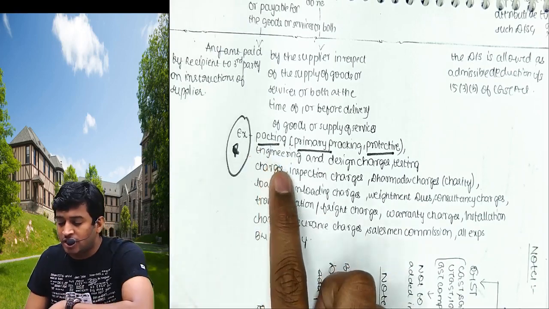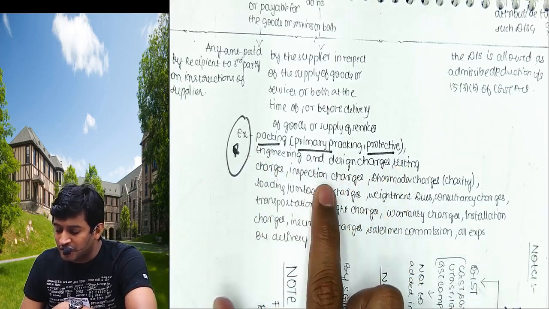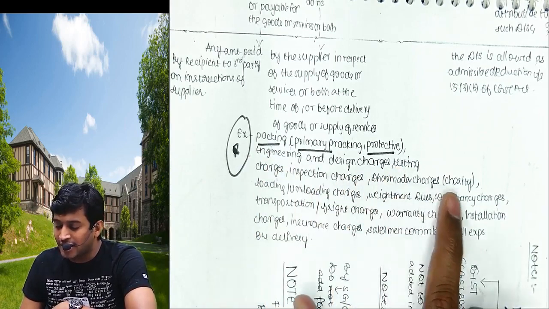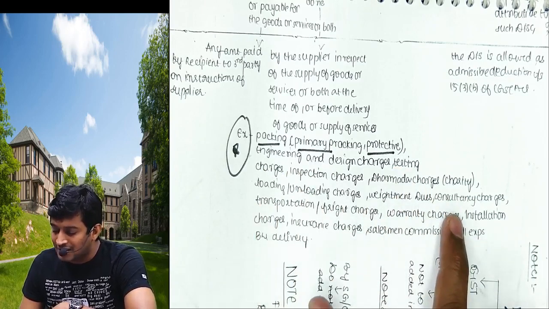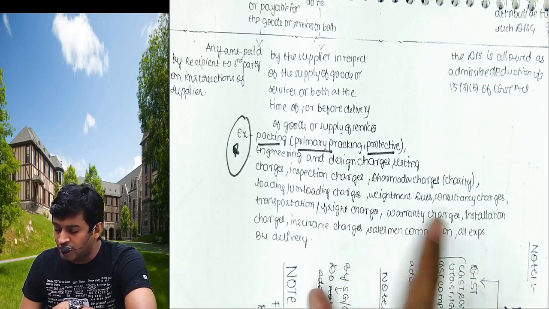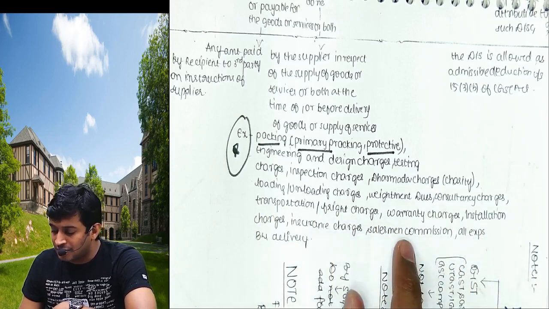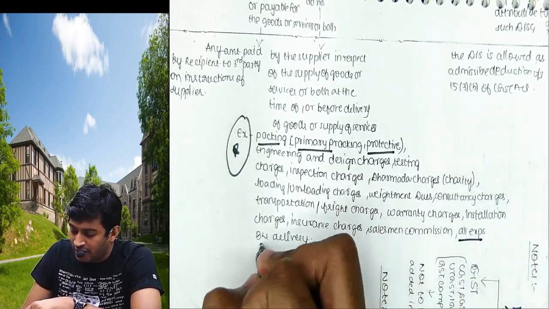Next, engineering and design charges, testing charges, inspection charges, charity, loading, unloading, weighment dues, consultancy, transportation, warranty, installation, insurance, salesman, all expenses before delivery.